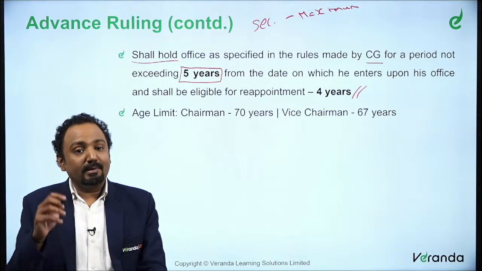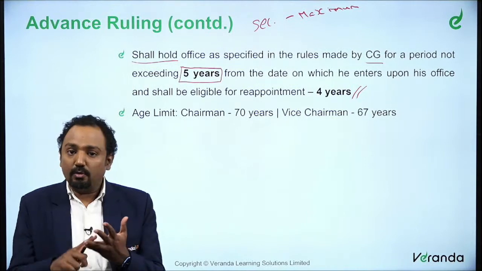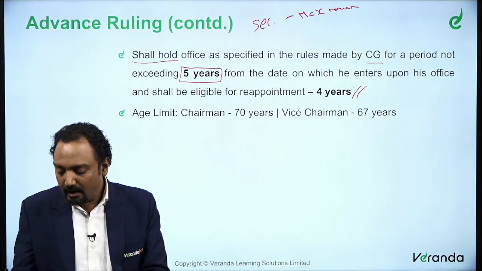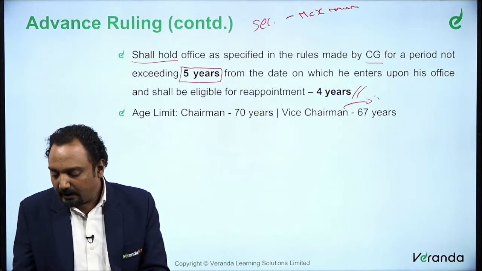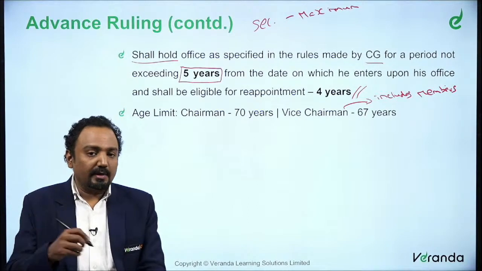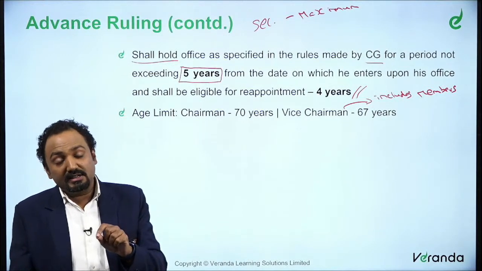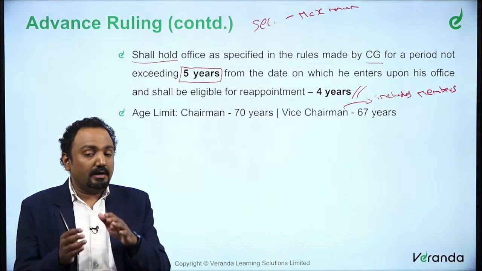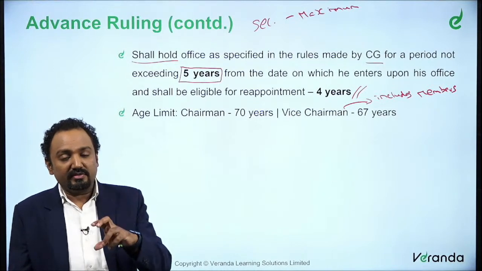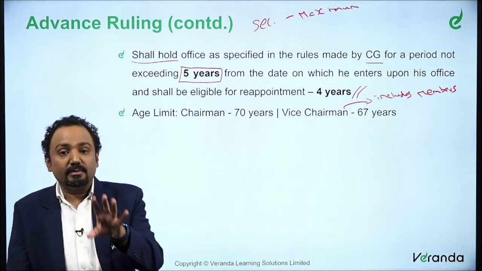Similarly, a maximum age limit is also prescribed for the chairman, vice chairman and the members. When you say vice chairman here, it includes members. So for chairman, the maximum age limit is 70 years. Please understand, whatever we are seeing here, that is 5 years or 70 years or 67 years, is the maximum possible limit which the Income Tax Act has set.